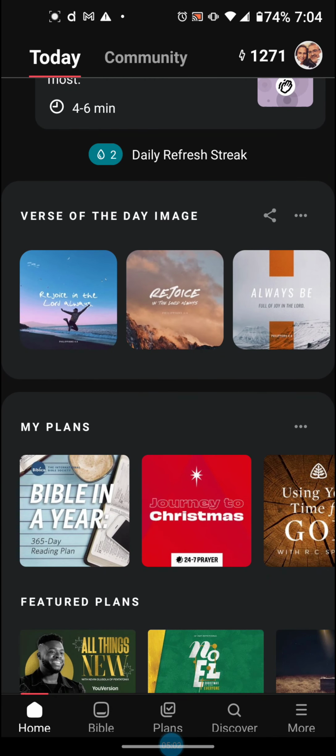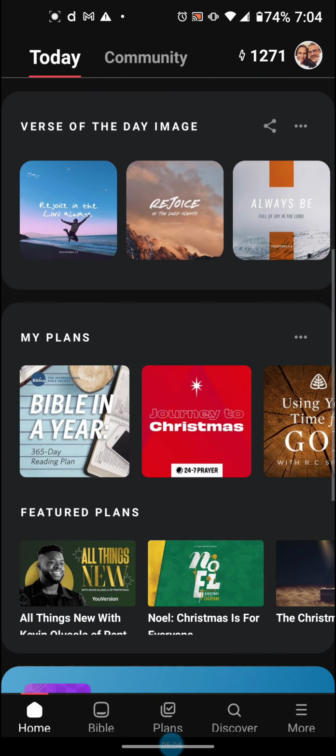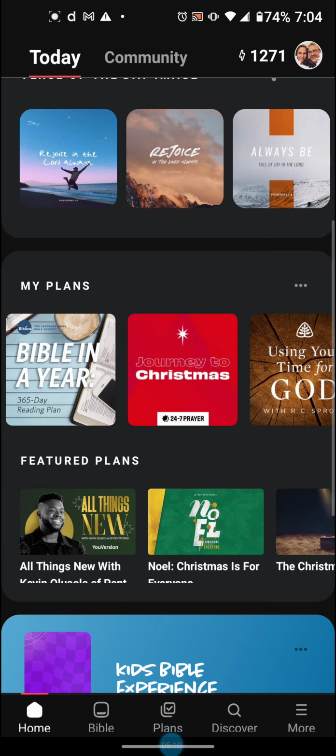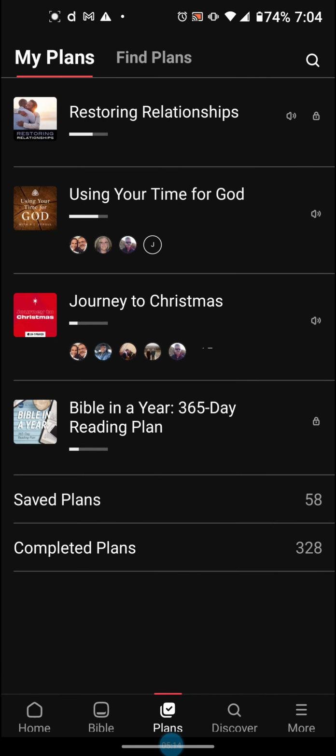Here's different versions of that verse of the day image. My plans. This is what I wanted to show you a little bit here. You can jump into it right here, or I can jump into it down here. So I currently have 4 active plans. I've saved plans. These are plans that maybe I've seen in the app at some point, and I can save them for later. I'll show you what that looks like in a minute.